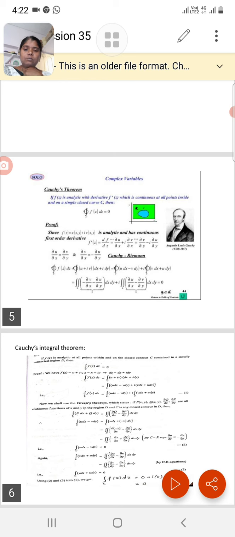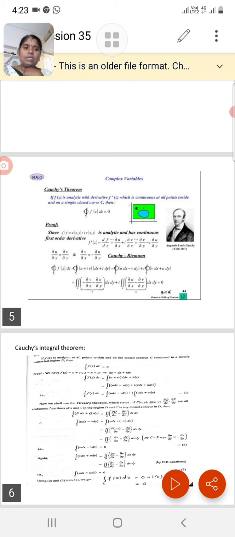The theorem is defined for a holomorphic function. What do we mean by a holomorphic function? It means the line integral is defined for the same points along the function. That is, Cauchy's integral theorem we can define as the fundamental theorem.